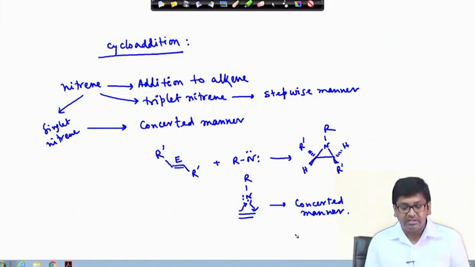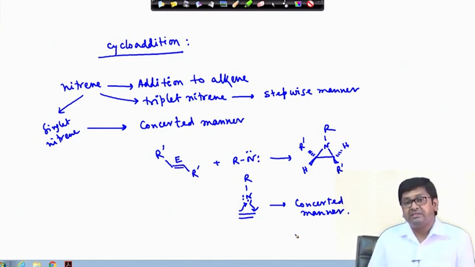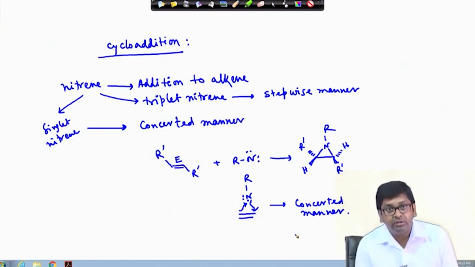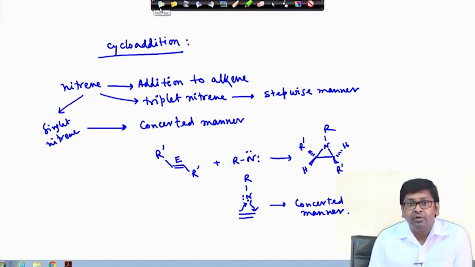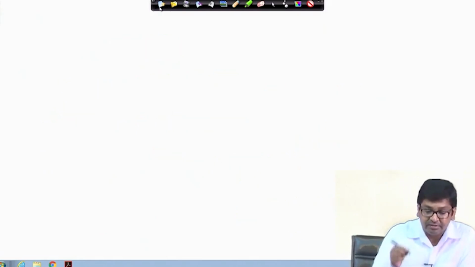Now, we will see how different types of alkenes react with various types of nitrenes, or nitrene-type reactive intermediates.